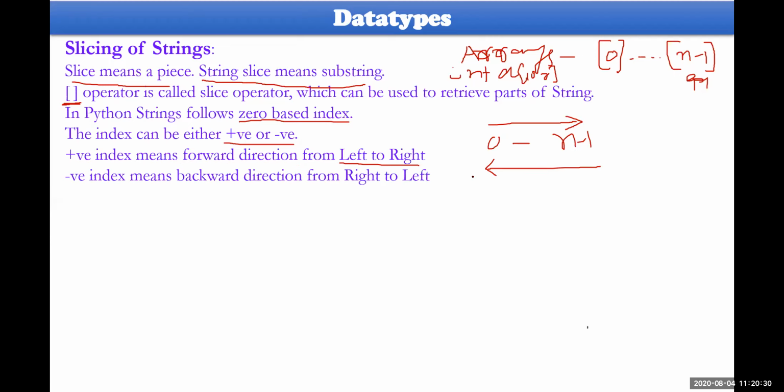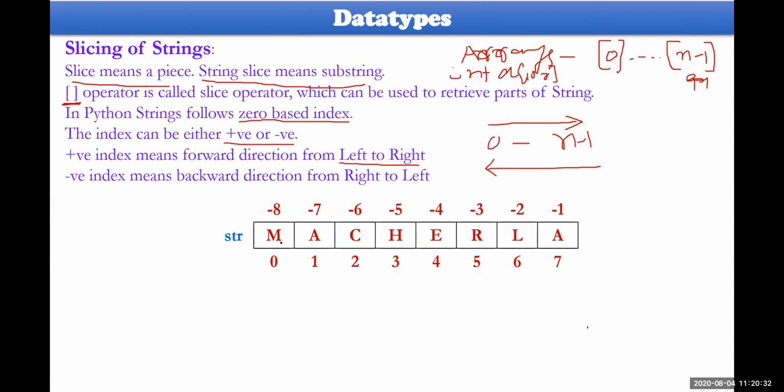Let me show you how this works. Macharla is my string here. str is assigned Macharla. M will be stored in str[0], then 1, 2, 3, and so on up to 7. This is the positive direction, whereas this direction is the reverse direction, right to left.